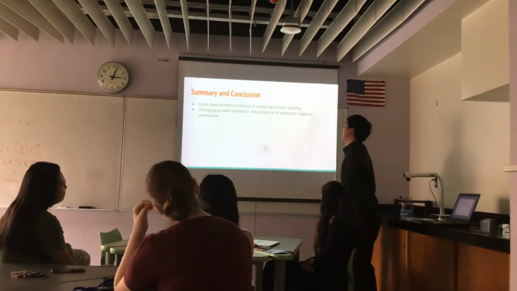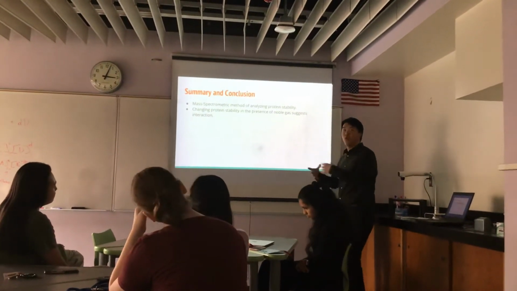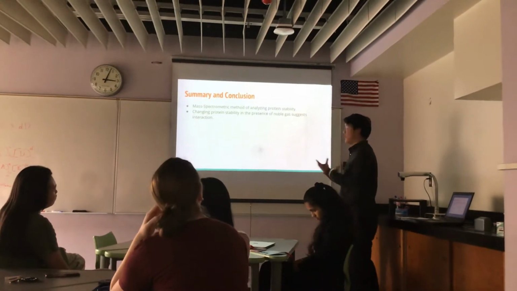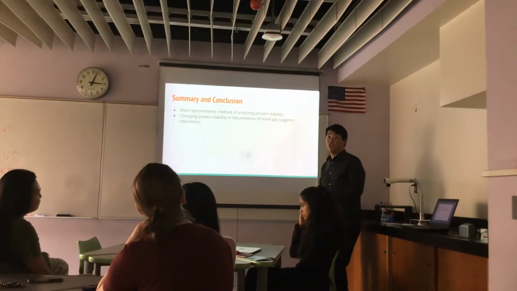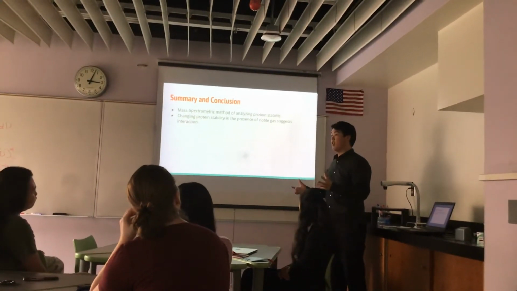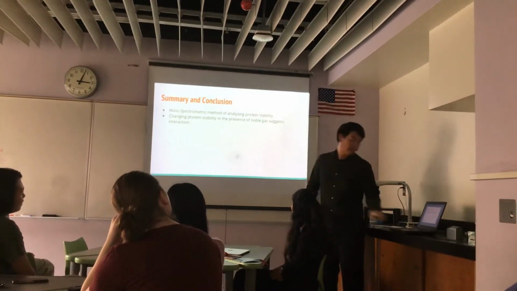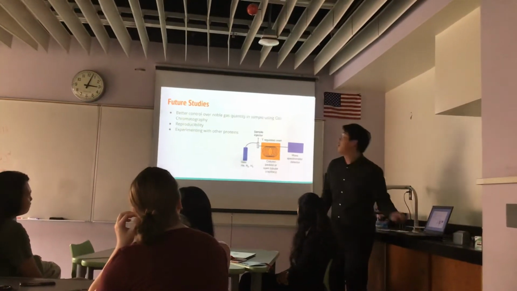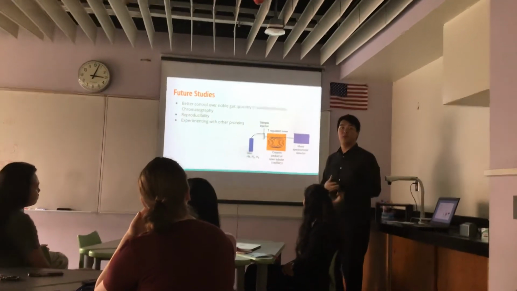So just for a quick summary, our end goal is to use mass spec to analyze proteins. UV-vis was our original idea because it is very cheap and it is very easy and quick to do. But mass spec offers a lot more different proteins that we could look at. And one thing we want to do in the future is also control how much gas we expose to the proteins.